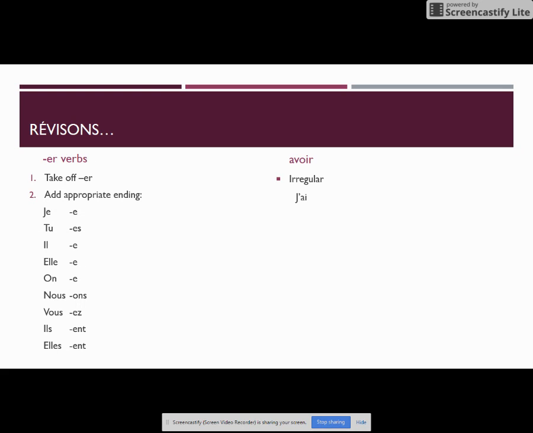So those forms are j'ai, tu as, il a, elle a, on a. And for our plurals, nous avons, vous avez, ils ont, elles ont. So remember, for those plurals, nous, vous, ils, elles, we're going to hear that liaison. Right? For nous avons, vous avez, ils ont, elles ont.